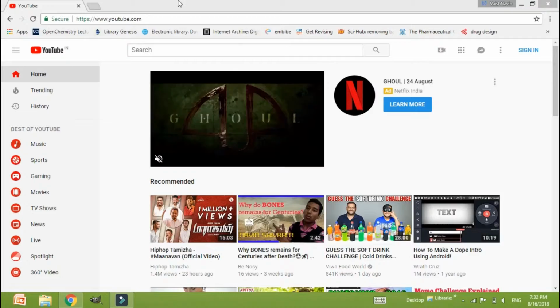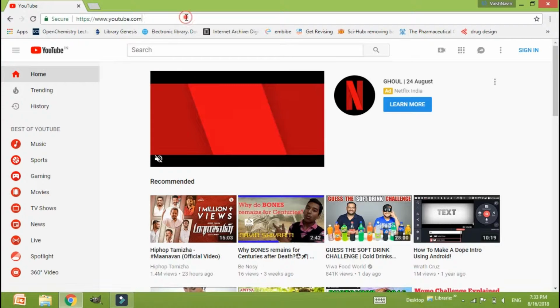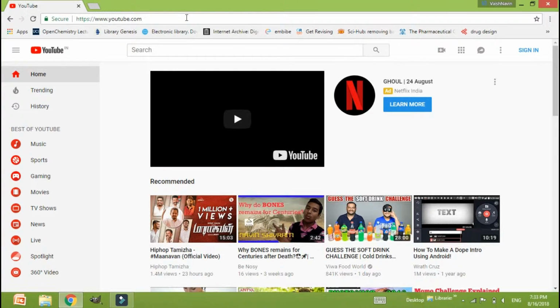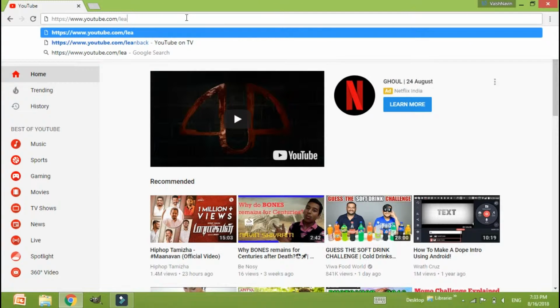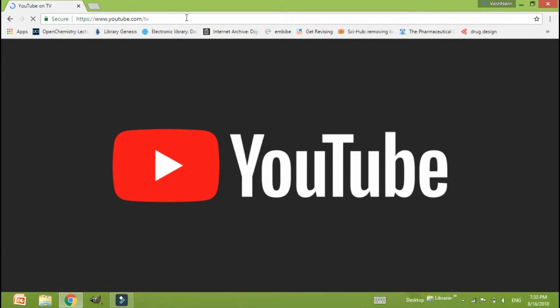Trick 4. Activate TV mode on your PC or laptop screen. You can lean back on a wall or on a pillow, sit comfortably and watch all your liked videos in TV mode on your screen. Open YouTube, and before YouTube add flash, lean back. Here you can see the page which has been changed to TV mode.